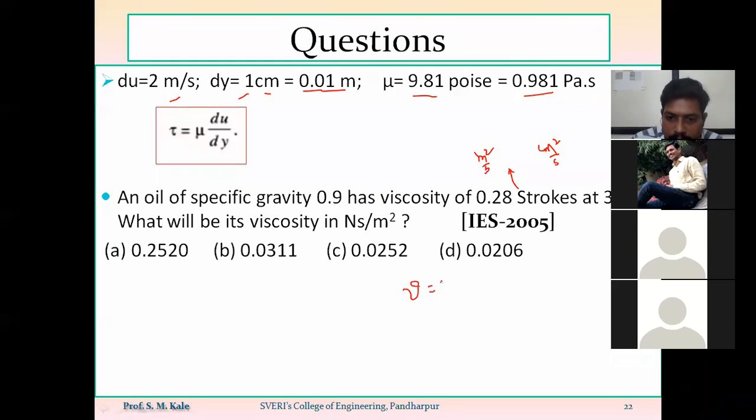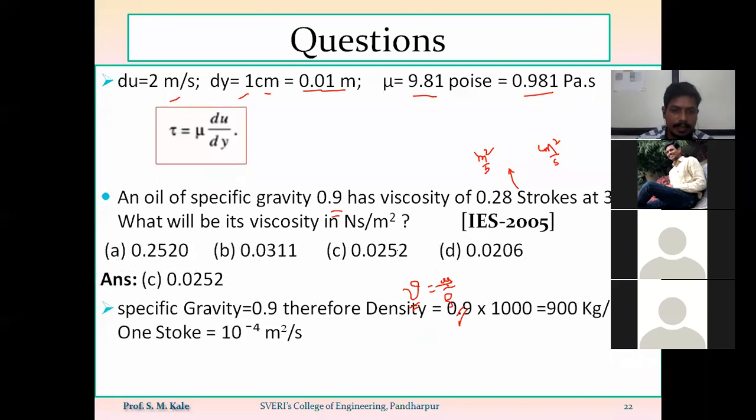So as we know the formula, kinematic viscosity nu is equal to mu upon mass density. So here kinematic viscosity is nothing but 0.28 into 10 raised to minus 4. Density of the fluid: here as specific gravity is 0.9, what will be the density? Specific gravity into density of water. So density of water is nothing but 1000. So 900 will be the density of oil. So 0.28 into 10 raised to minus 4 into 900. That will be the value of mu in terms of Newton second per meter square.